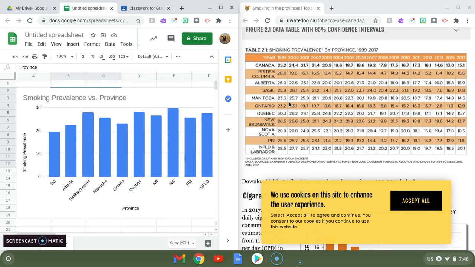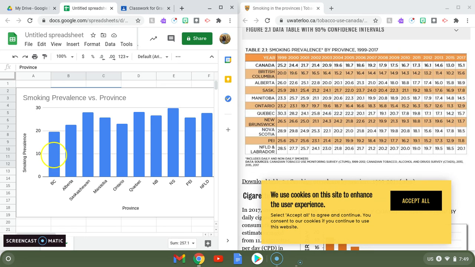Now, what is this telling us? This is telling us the percentage of people, is it percentage, that smoke in each of these provinces based on the year. So again, 2000, this is what we look like. So we see when we're looking at this that Nova Scotia has the highest number of smokers, highest percentage, not necessarily numbers. And then we look over here, BC has the lowest percentage of smokers.